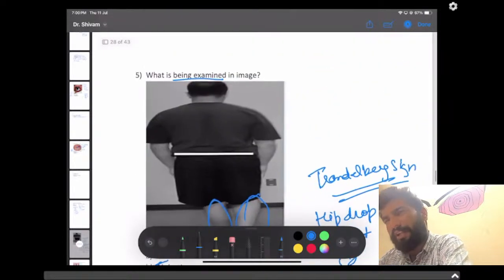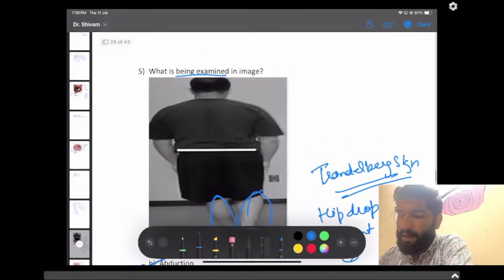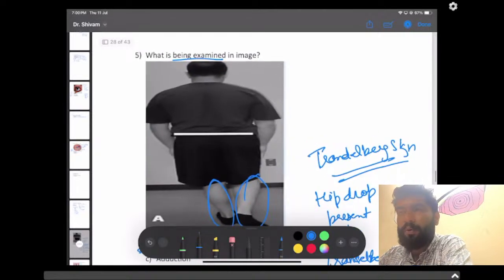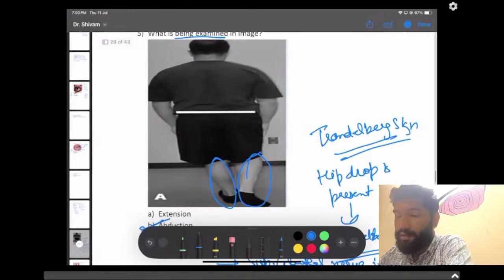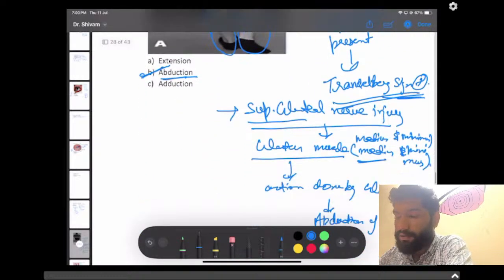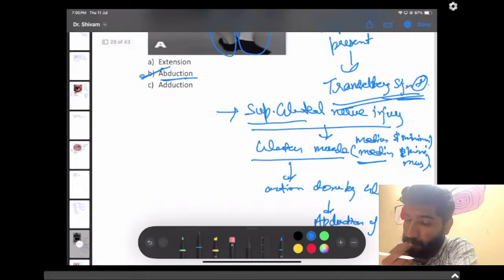Alright guys, this was a tricky question, because some were saying that no history was provided, some were saying one image was provided, and some were saying some history was provided, like what is happening here or what is not. So I guess you will answer correctly if you have done the anatomy of the hip drop perfectly.